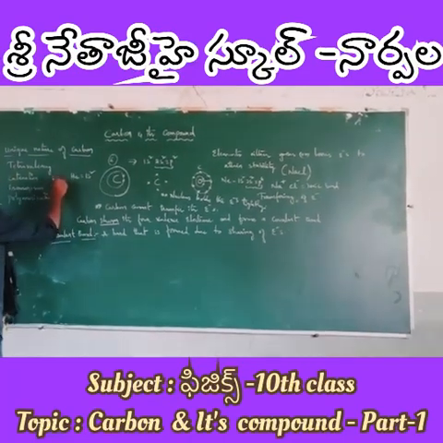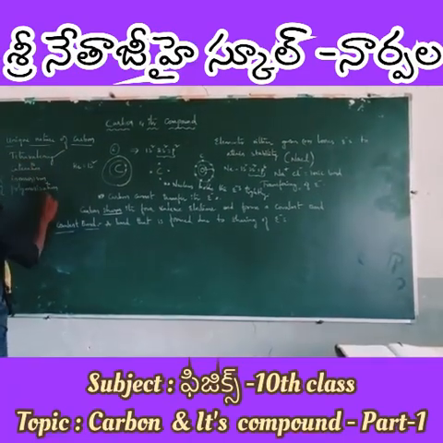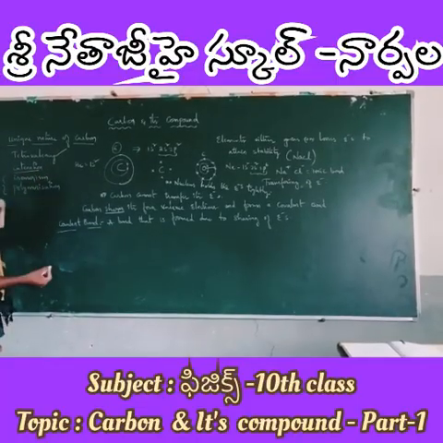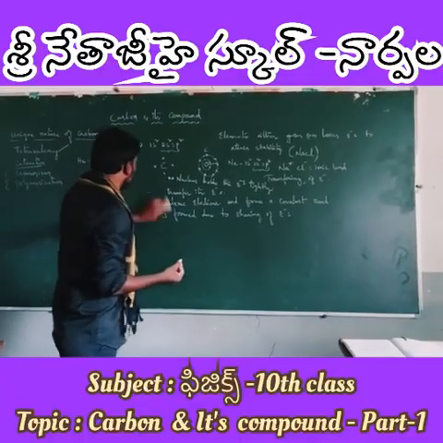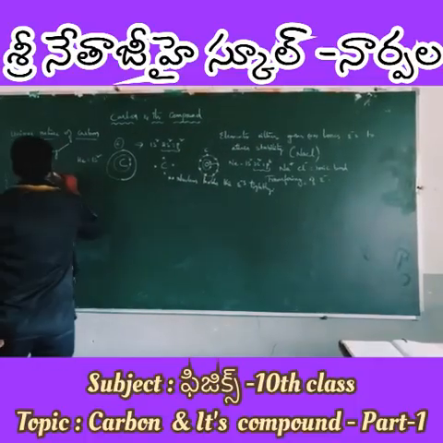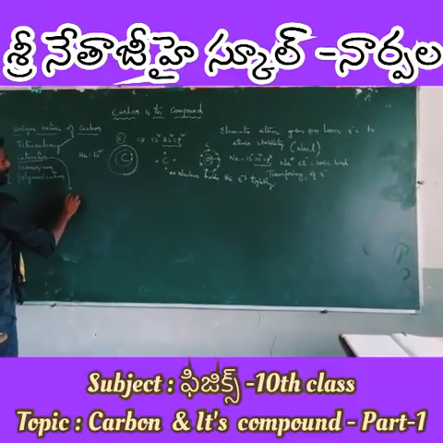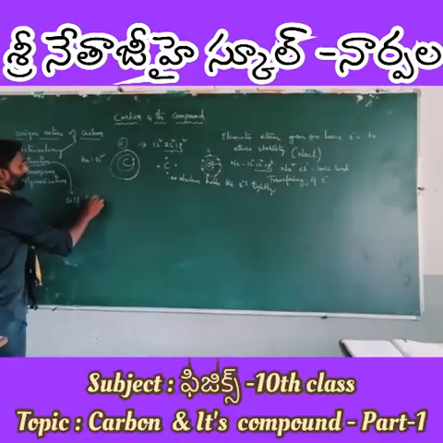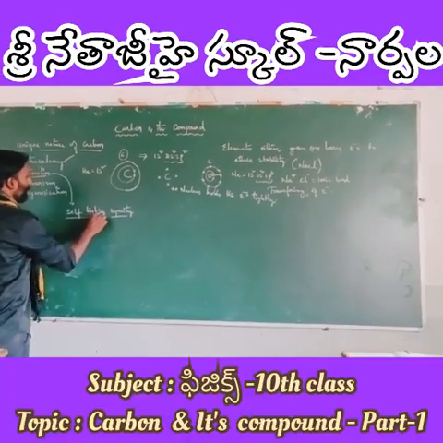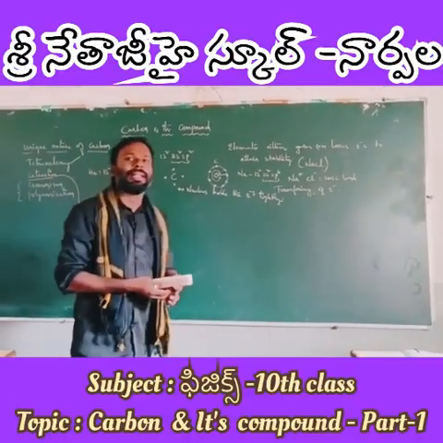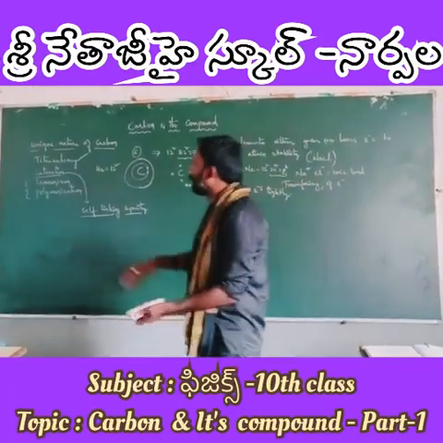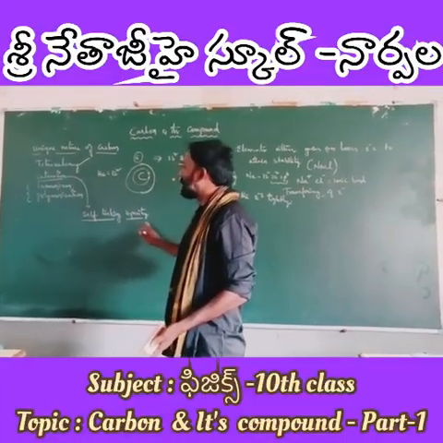So this is all about tetravalency. It's a clear-cut idea. Next is catenation. What is catenation? Catenation is a self-linking capacity. It is a property of forming long chains. So for our understanding, catenation means self-linking capacity.